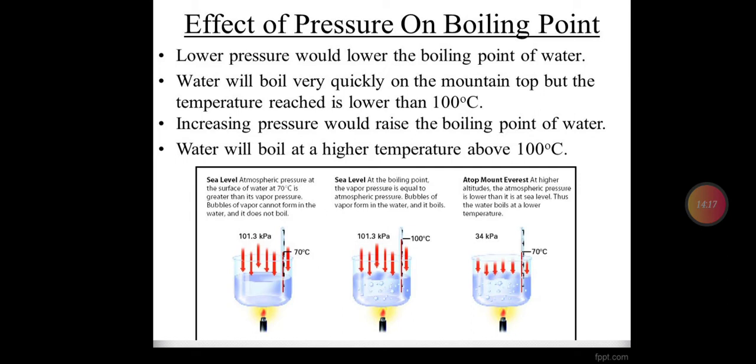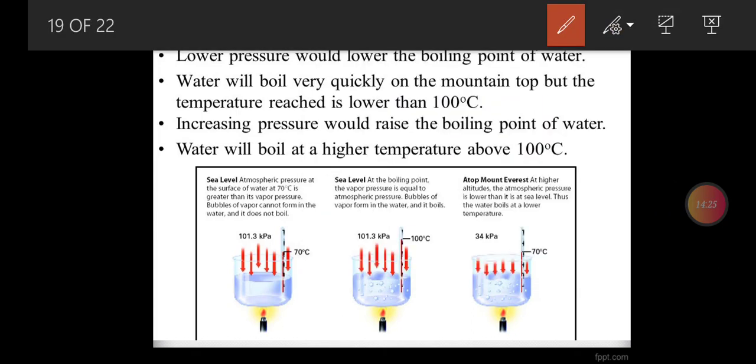Here is an illustration also given in front of you to show you the variation of the boiling point at different temperatures. Let's discuss it. See, at sea level, the atmospheric pressure at the surface of water at 70 degrees is greater than its vapor pressure. Bubbles of vapor cannot form in the water and it does not boil.